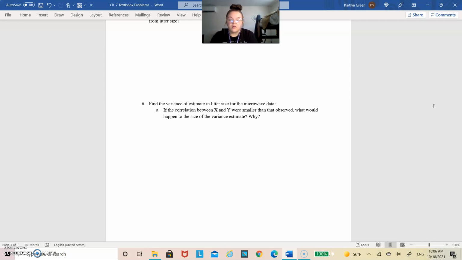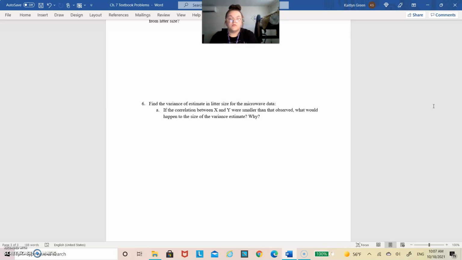We already had r from our chapter 6 problems because we found out that it was a negative 0.89. And so we simply took 6.91 and multiplied that by 1 minus, and make sure we keep the negative going, so we had 1 minus a negative 0.89 squared to end up getting 6.91 multiplied by 0.2079, and we finally got an sy squared point x value of 1.44 for the variance of estimate of litter size for microwave data.